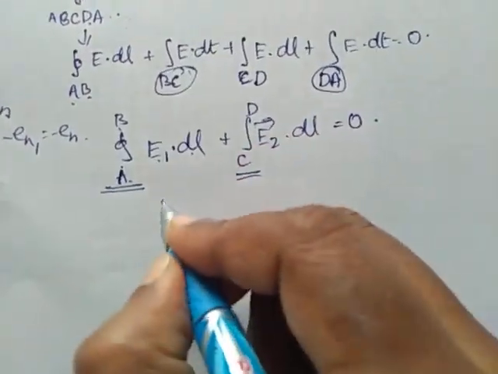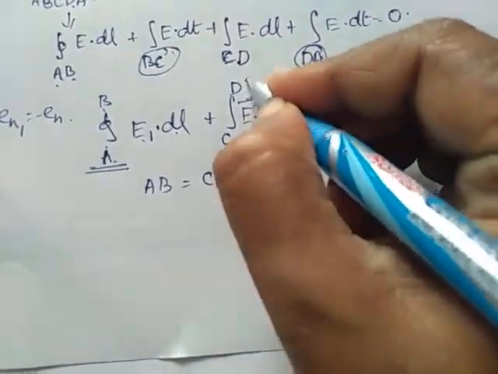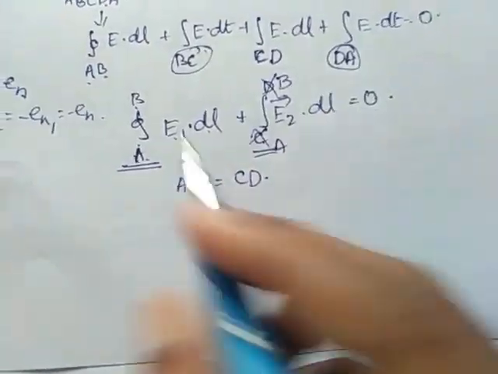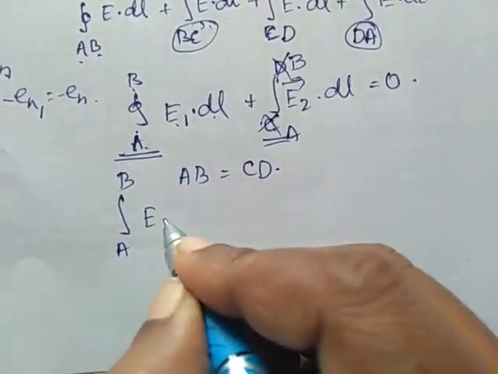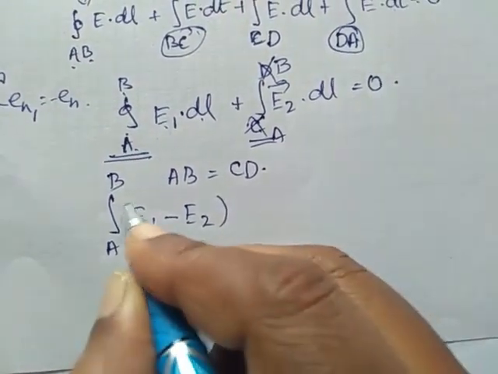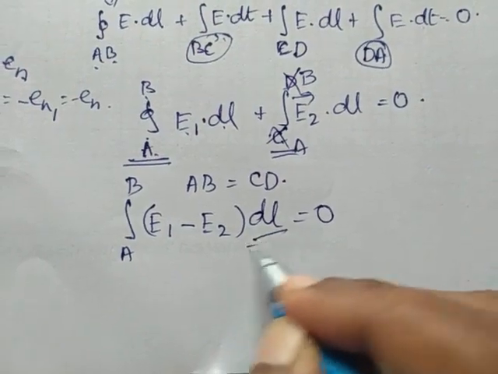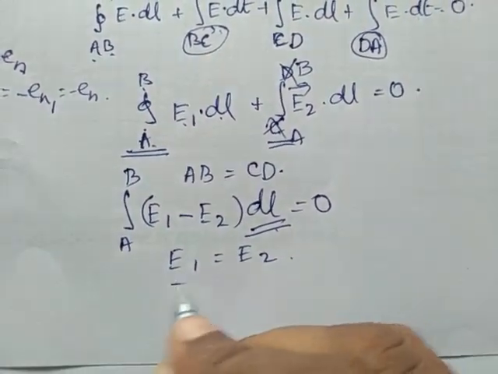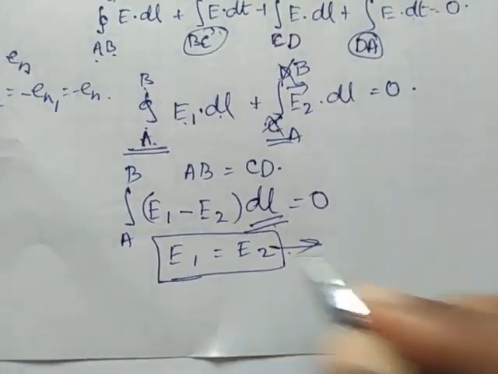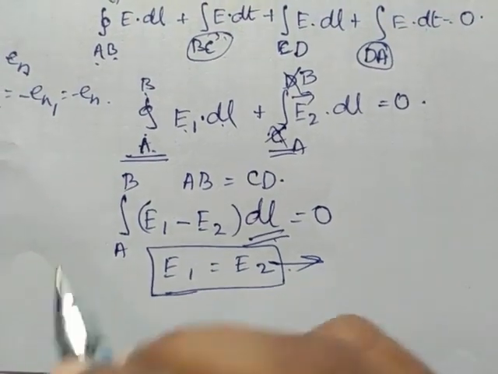Also, we have already taken AB equal to CD. So I change this to A to B instead of C and D. Therefore this has become the integral from A to B of (E1 minus E2) dl equal to 0. Since the length is arbitrary, we have E1 equal to E2. From this we conclude that the tangential electric field is continuous across the boundaries.